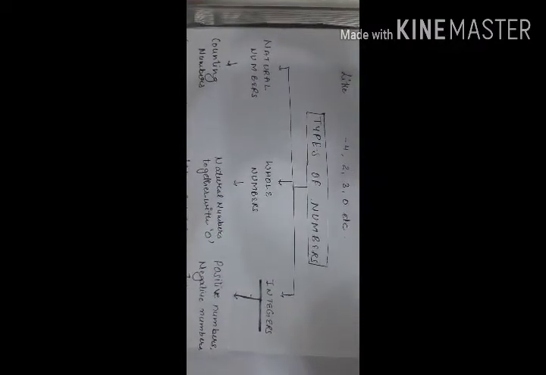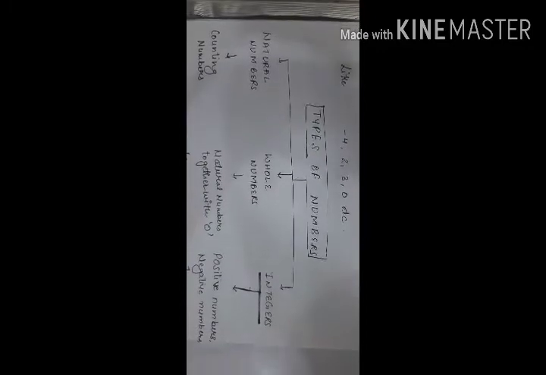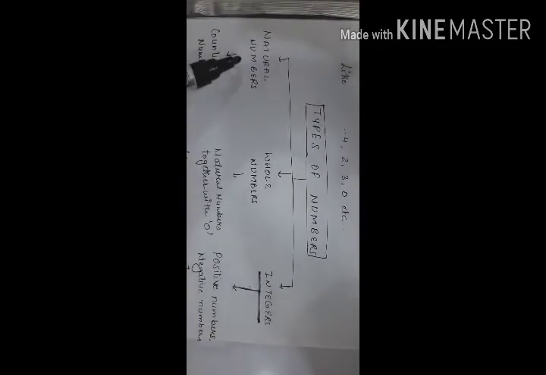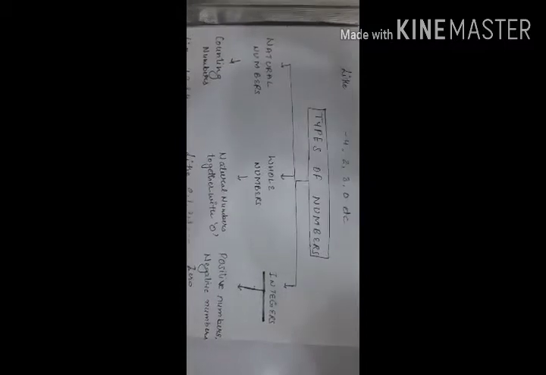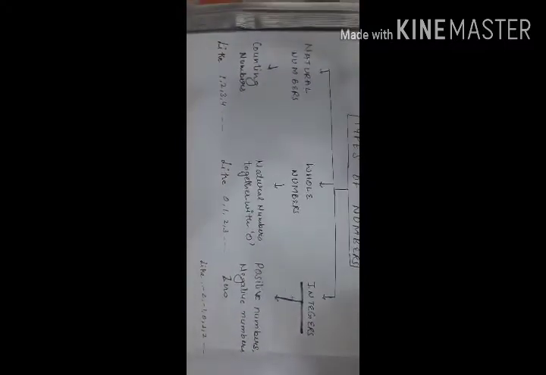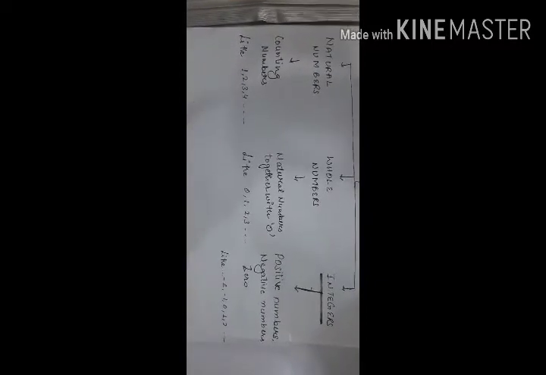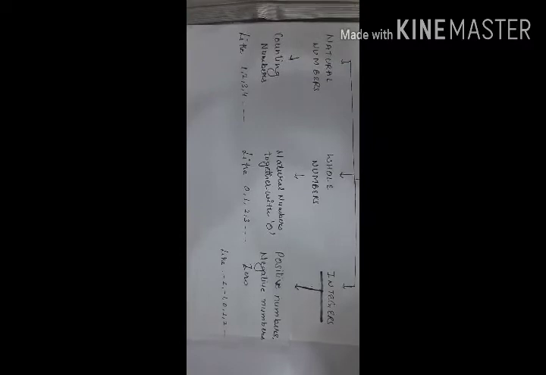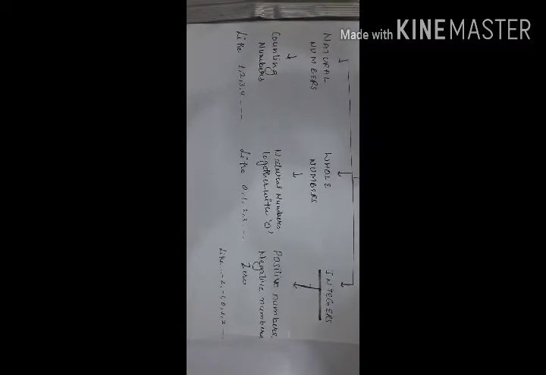In this chapter, we are going to discuss 3 types of numbers: natural numbers, whole numbers and integers. Counting numbers are known as natural numbers. 1, 2, 3, 4 and so on. These numbers are known as what? The natural numbers. Proceeding towards the next, that is the whole numbers.